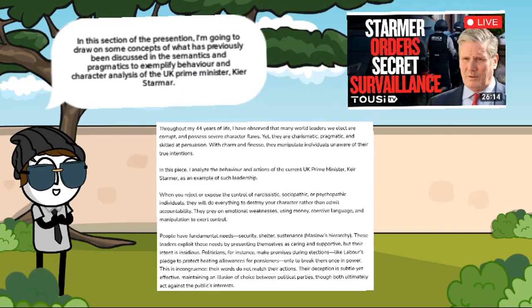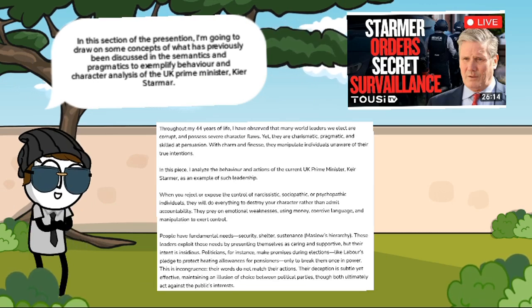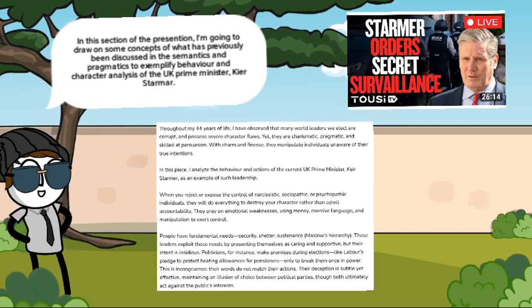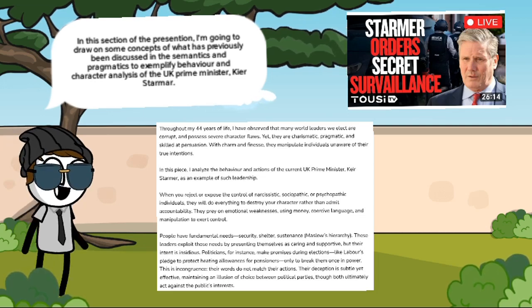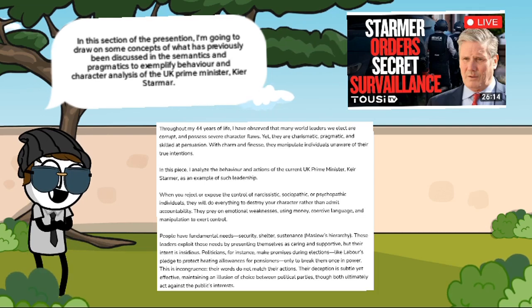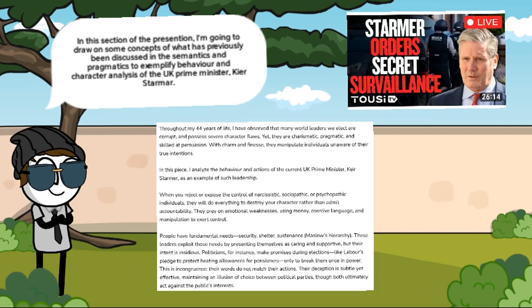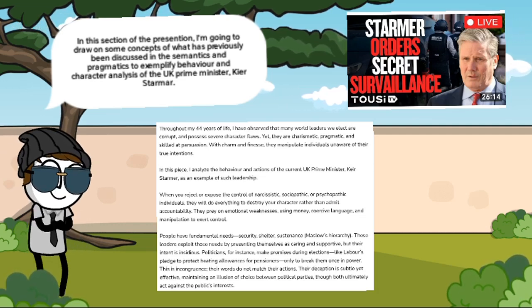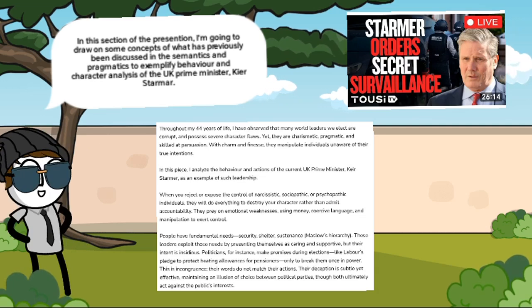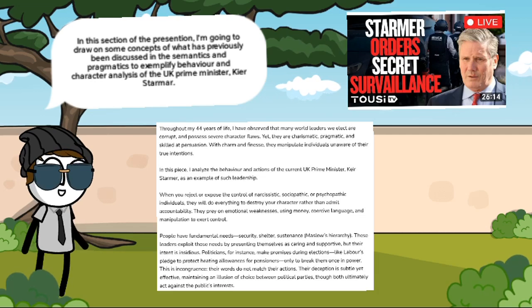In this section of the presentation, I'm going to draw on some concepts of what has previously been discussed in the Semantics and Pragmatics section to exemplify behaviour and character analysis of the UK Prime Minister Keir Starmer. Throughout my 44 years of life, I observed that many world leaders we elect are corrupt and possess severe character flaws, yet they are charismatic, pragmatic and skilled at persuasion, with charm and finesse. They manipulate individuals unaware of their true intentions. In this piece, I analyse the behaviour and actions of the UK's current Prime Minister, Keir Starmer, as an example of such leadership.